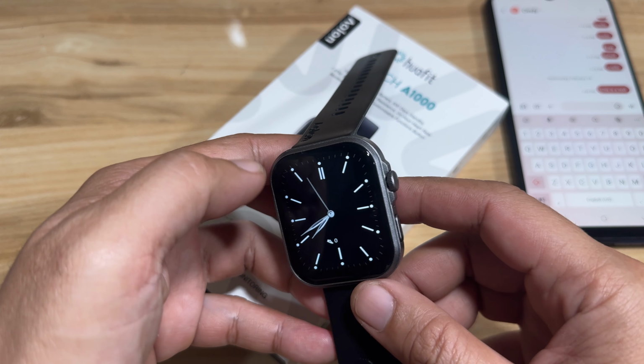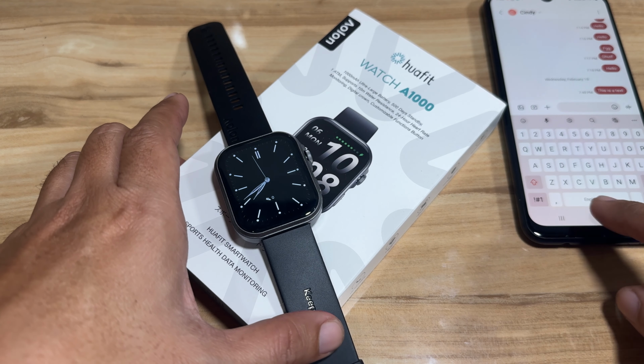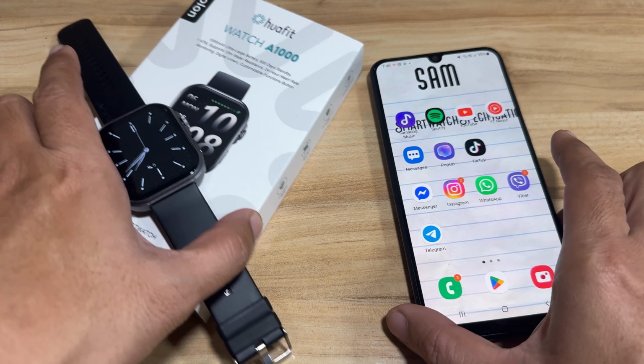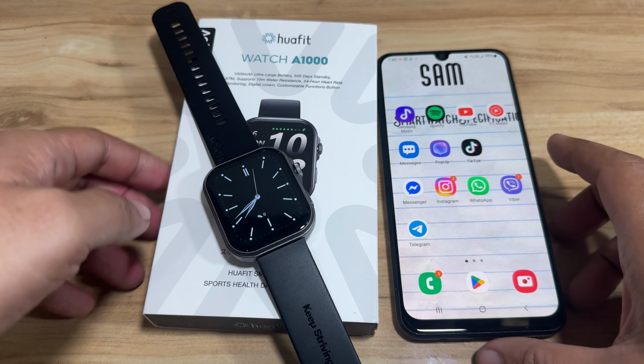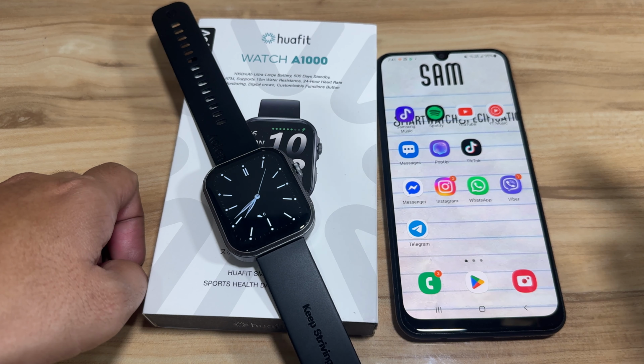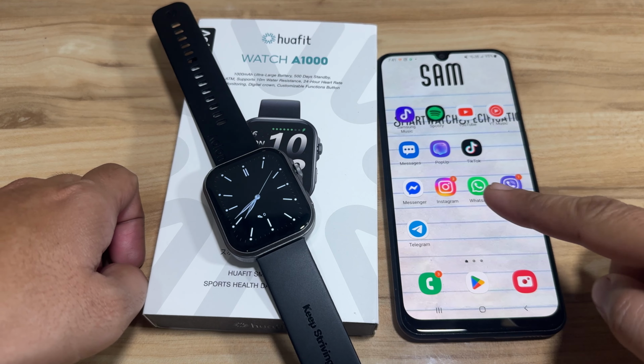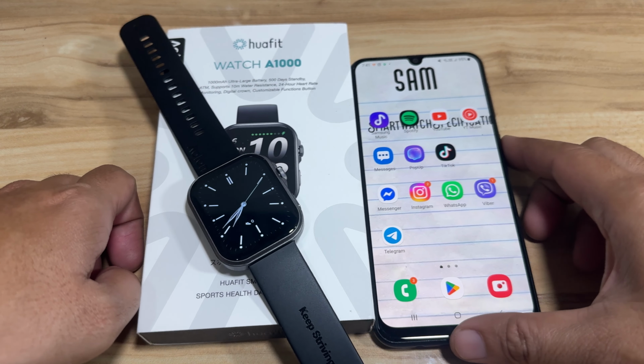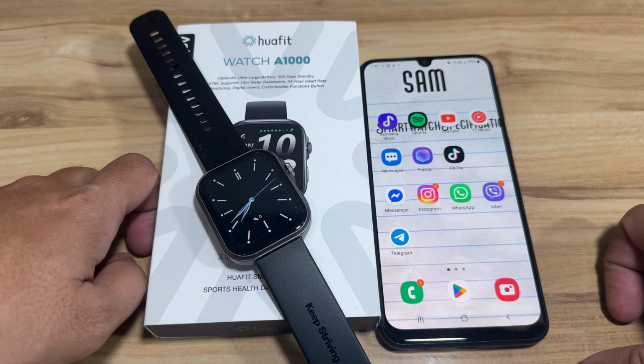Delete. Okay, so that's it for our demo for the smart notification of our Huafit Watch A1000. Again, it works with the Messenger, Instagram, WhatsApp application, as well as Viber and SMS.